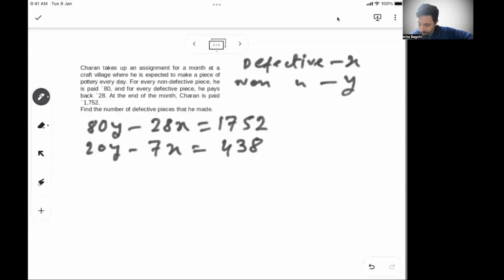Yeah, 20y minus 7x is 438. It can't be simplified any further. Find the number of defective parts that he has made.